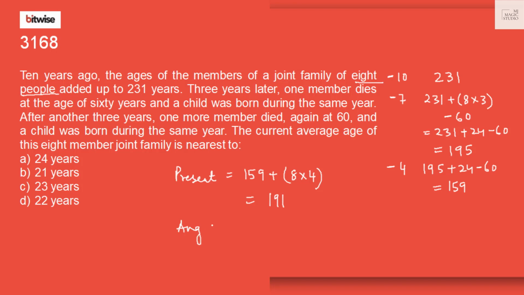So, average age would be 191 by 8, that is 23.875, approximately 24 years. The options are given in whole numbers, so 24 fits in option A.